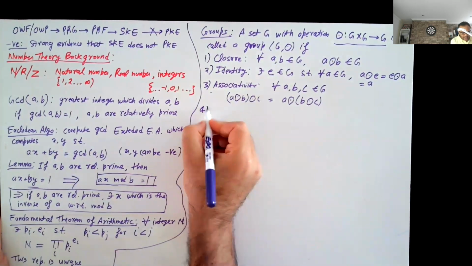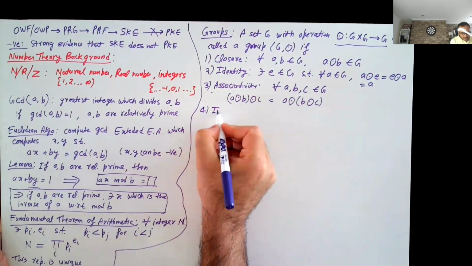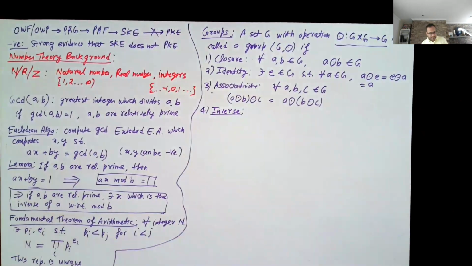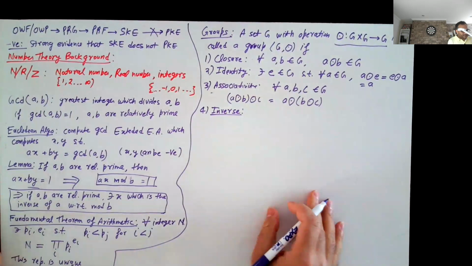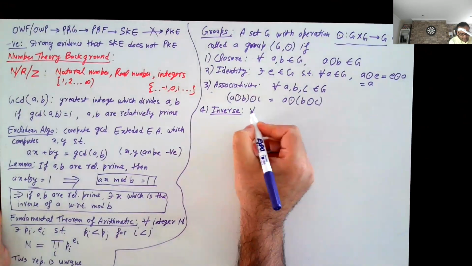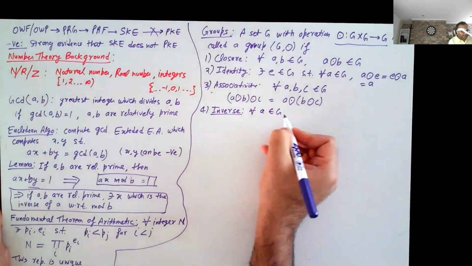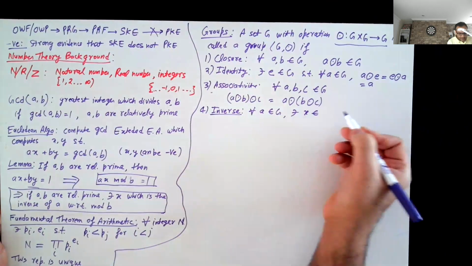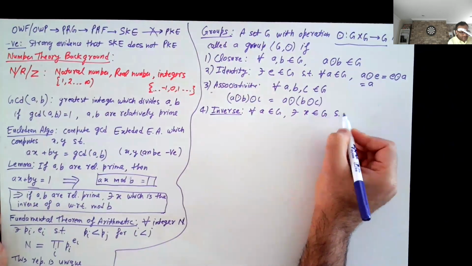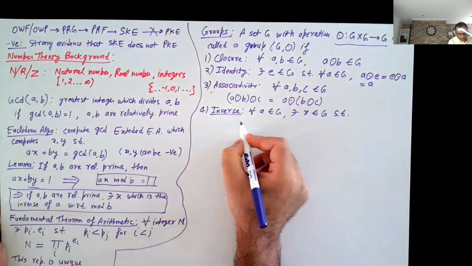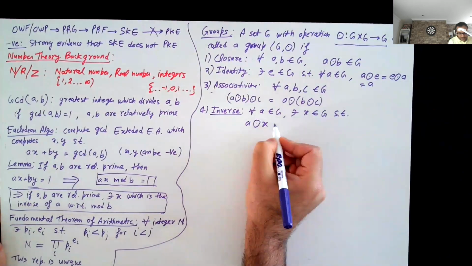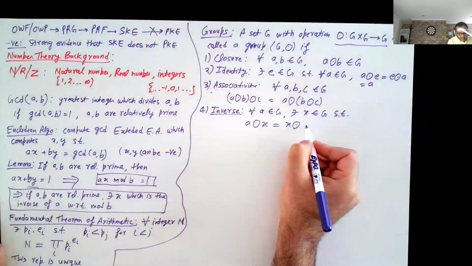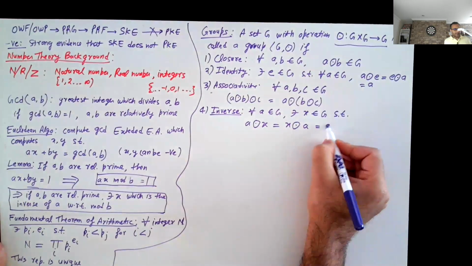And then finally we have the inverse operation, or rather the existence of an inverse, which says the following. For every element A in G, there exists another element X in G such that A group operation X is equal to X group operation A is equal to the identity element.